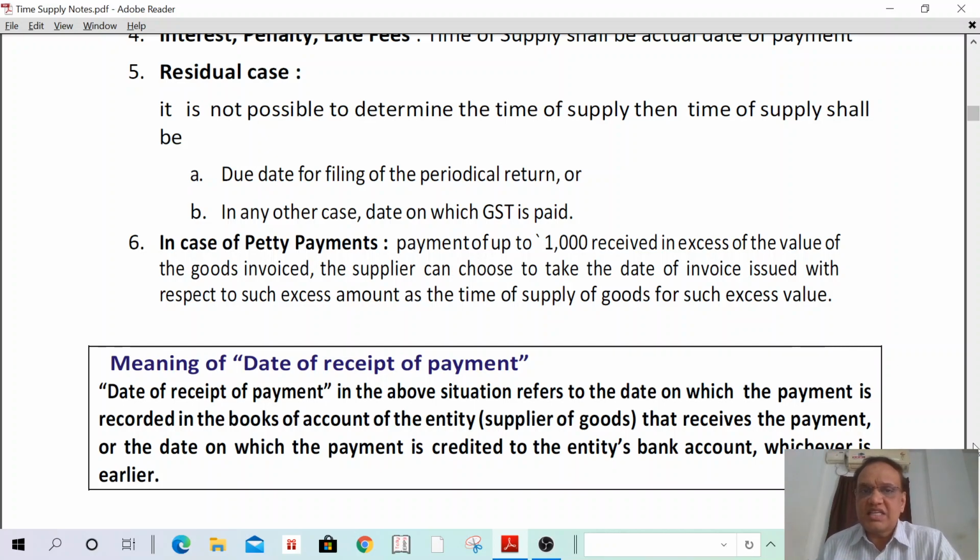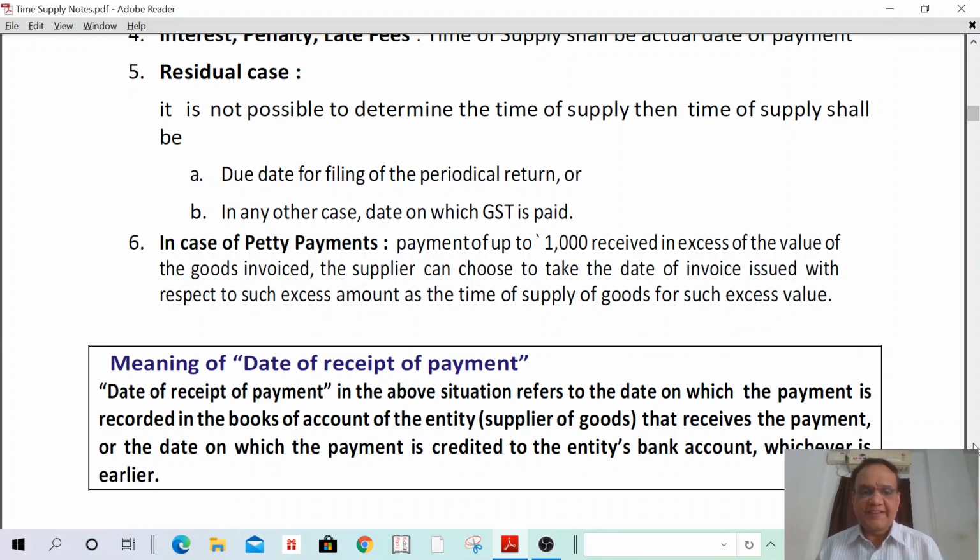In such a case, what is the time of supply? I have supplied only 9,000 value, but he has paid 10,000. How much amount do I need to pay GST on? I need to pay GST only on 9,000. Even the excess of 1,000, that is a petty payment. Up to 1,000 excess amount received shall be adjusted against my next month supplies. Against next supplies I can adjust. That is all he has mentioned here. Up to 1,000 rupees excess amount received in excess of the invoice, in such a case, the excess amount shall be adjusted against future supplies. The time of supply shall be the next invoice only.